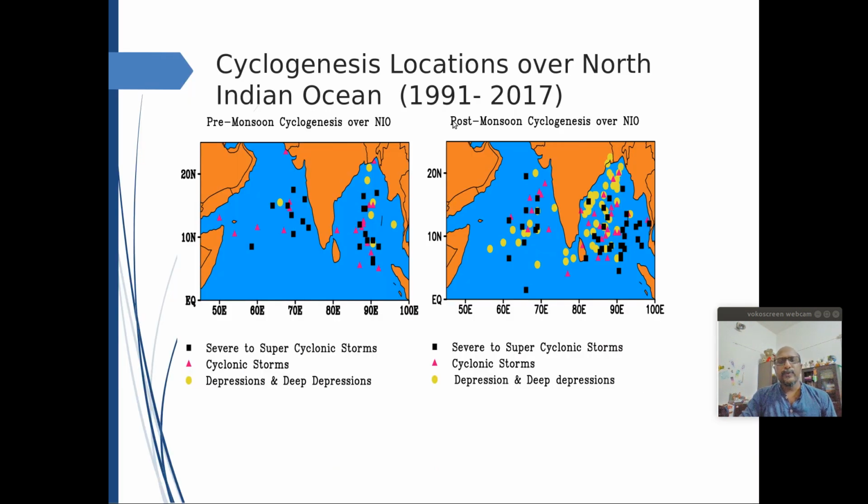If you take 1991 to 2017, for the pre-monsoon and post-monsoon periods, these are the general areas where we can expect cyclones based on the classifications. The cyclogenesis points are marked and colored according to their intensity. You can find that most of the cyclones form over the Bay of Bengal as compared to the Arabian Sea. Now the thing is that after 2017, the Arabian Sea is also getting more and more cyclones during the recent